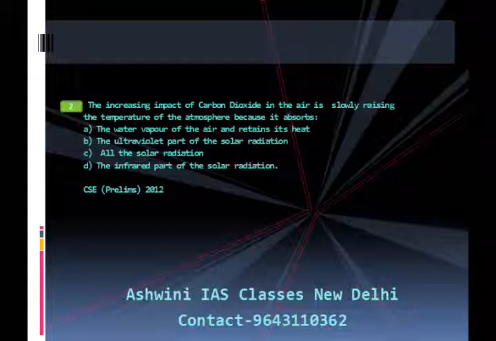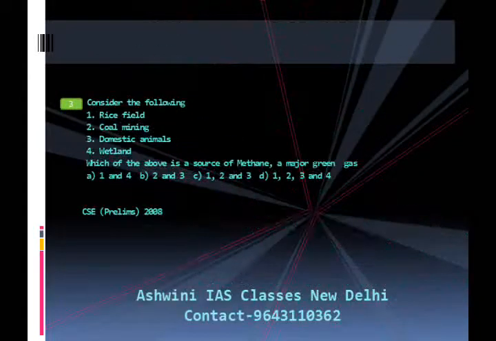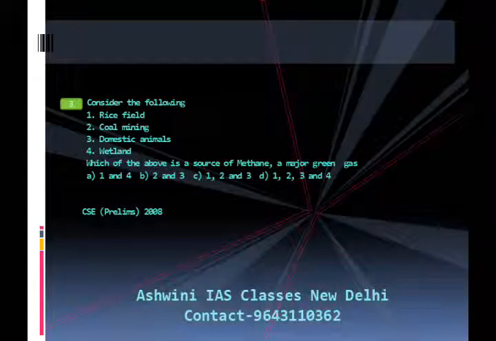Now let us move to the third question. Consider the following. First, rice field. Second, coal mining. Third, domestic animals. Fourth, wetland. Which of the above is a source of methane, a major greenhouse gas? The choices are A, 1 and 4; B, 2 and 3; C, 1, 2 and 3; D, 1, 2, 3 and 4. The answer is D, that is 1, 2, 3 and 4.